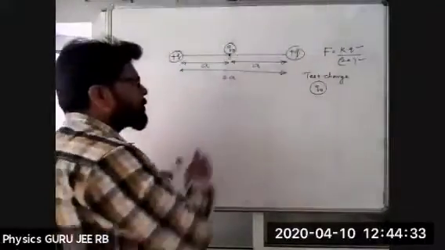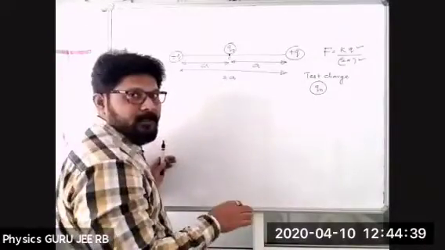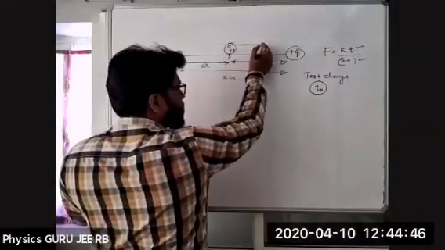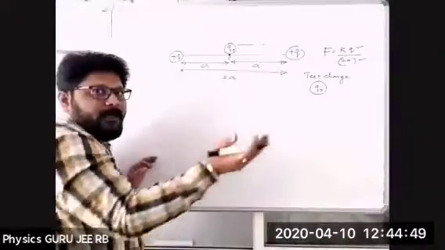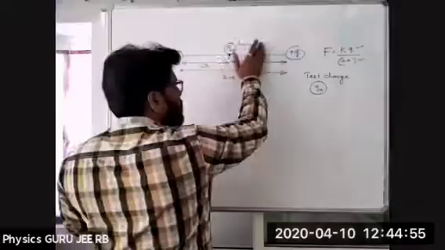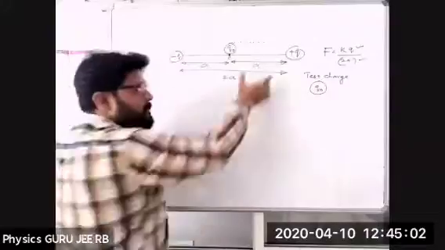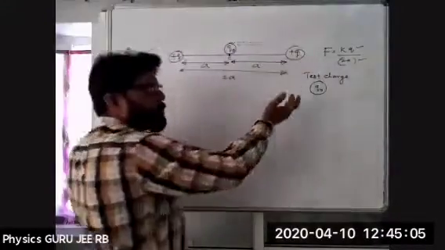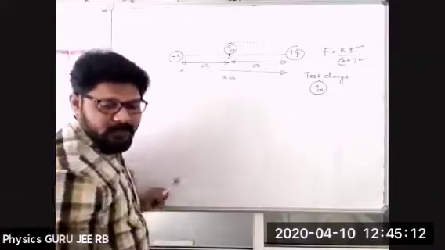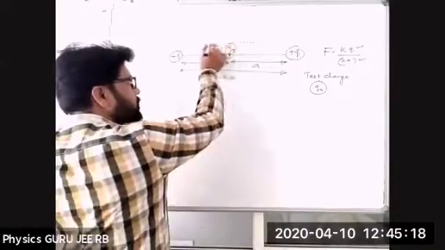So now we are pulling this test charge towards the positive charge. If I pull it in the forward direction, the positive charge will immediately exert a force. In which direction, forward or backward? I'm pulling it forward, so this distance is becoming less, and the charge tries to repel it. Answer: backward direction. That means a force will be acting in the backward direction.